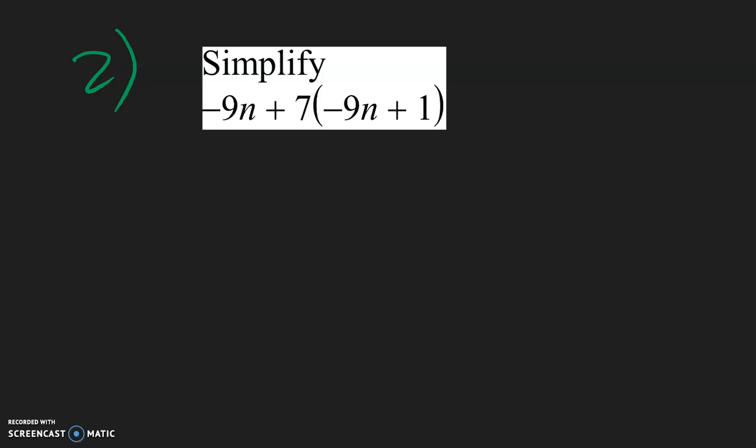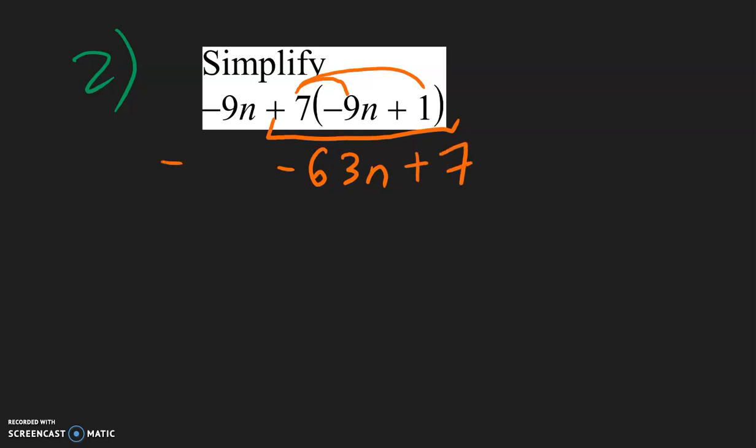For number 2, we have a parenthesis, so we know we need to distribute. So let's look at what is actually being multiplied to the parentheses. It is the positive 7, because the positive 7 is right next to the parentheses. So let's distribute 7 times negative 9n, which is going to be negative 63n. And positive 7 times positive 1 is going to be a positive 7.